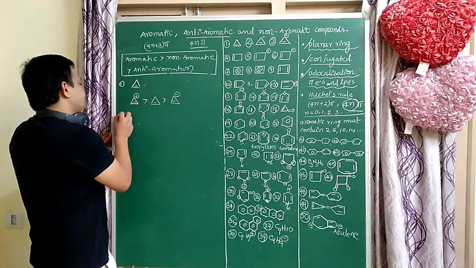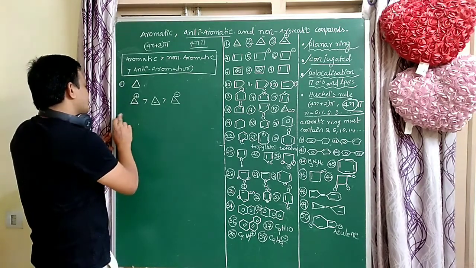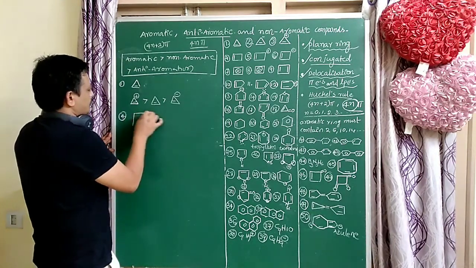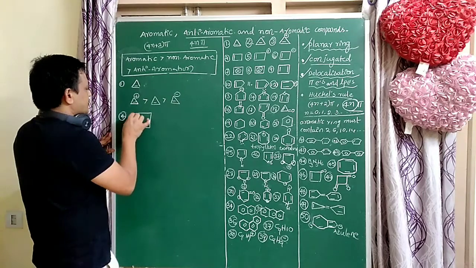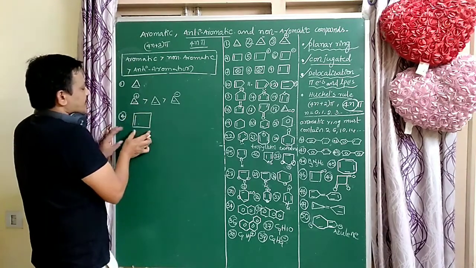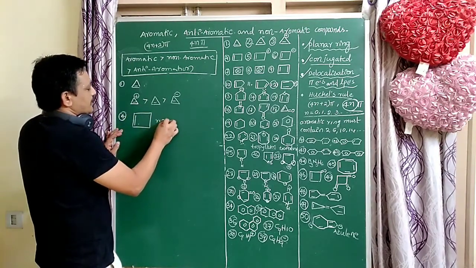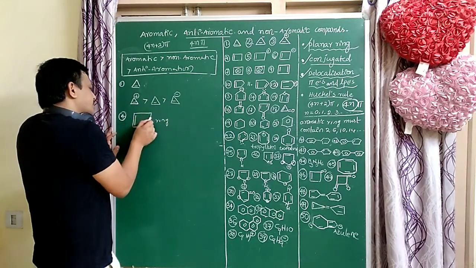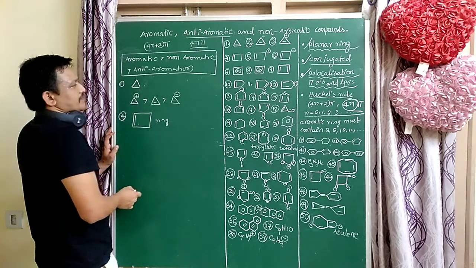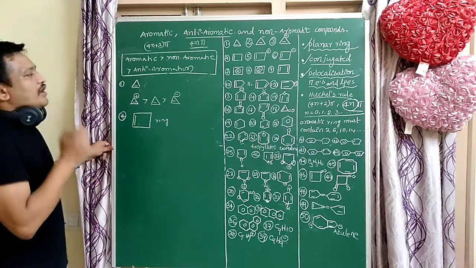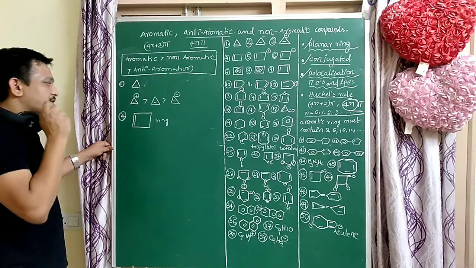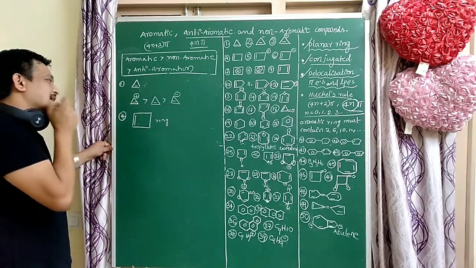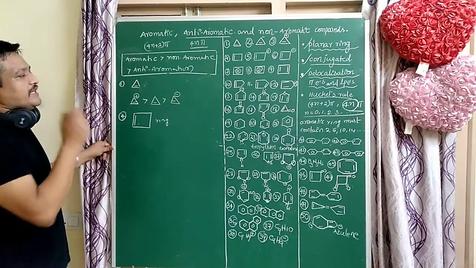So next, fourth example. So here conjugation is not there. A ring is there, this molecule has a ring, and conjugation is not there. Double bond, single bond, single bond, single bond. There is no conjugation. So it is a non-aromatic compound. The pi electrons are not delocalized.